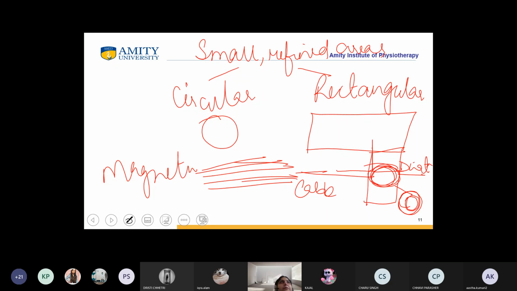Like, for example, when the road is empty, when there is no traffic on the road, what would you prefer? You prefer to drive in the middle line? Yes. On the contrary, if there is a traffic jam, what do you prefer?